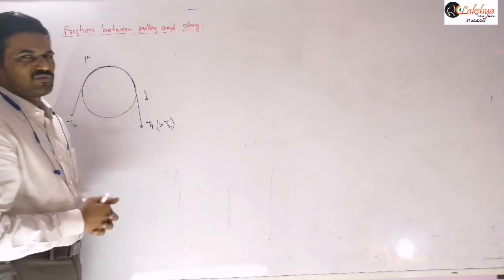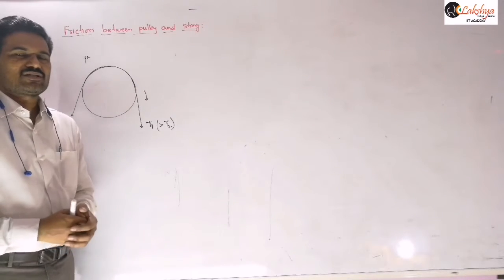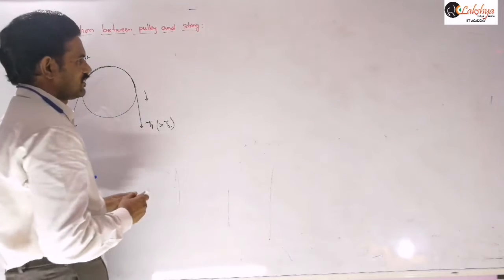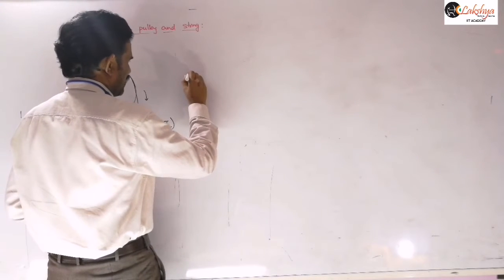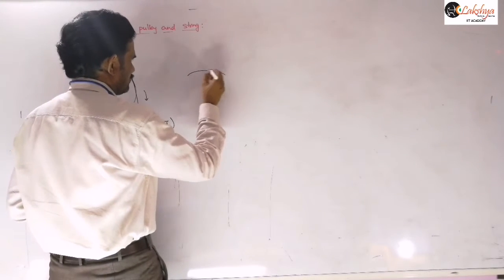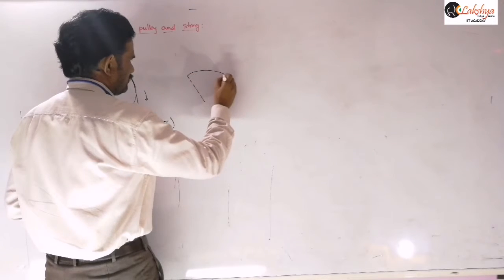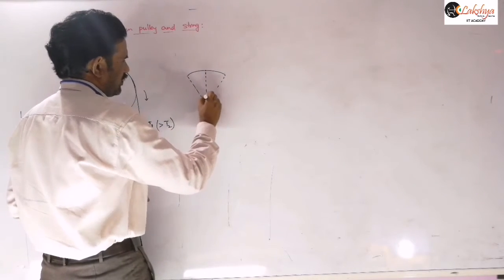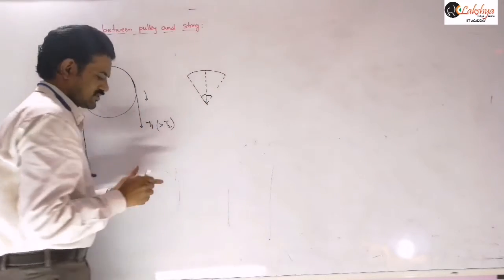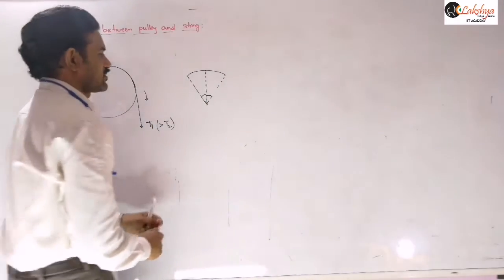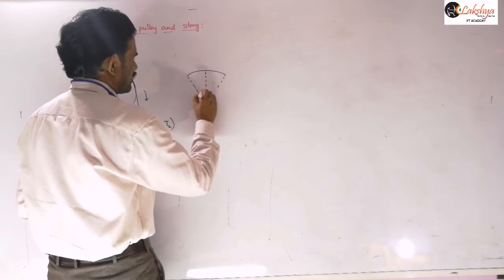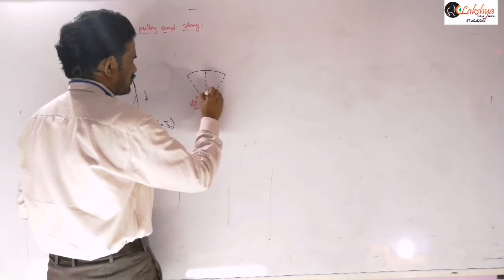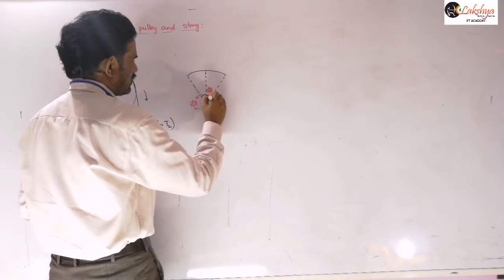Now for this we need to take a small element, and based on that write the equation for that small element, right? So here I am taking a very small element of this string. The angle subtended I can consider as d theta in total, and then each half angle will be d theta by 2. So this angle is d theta by 2, and similarly this is d theta by 2, right?